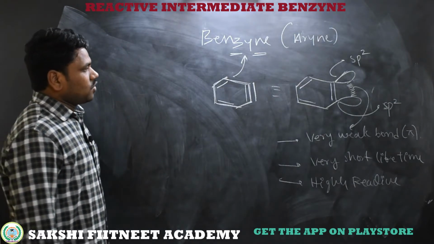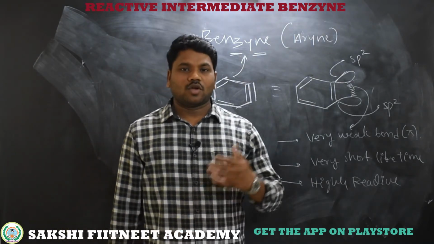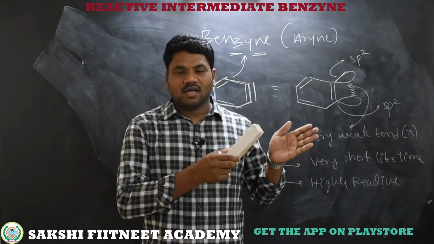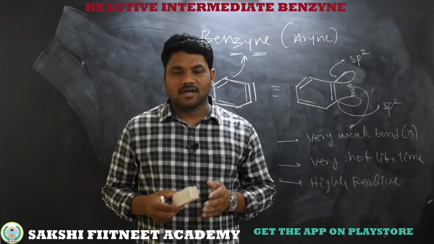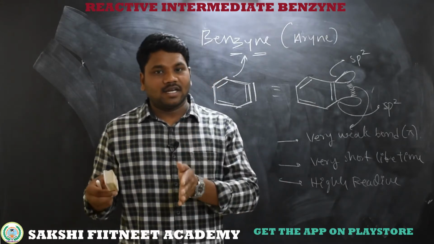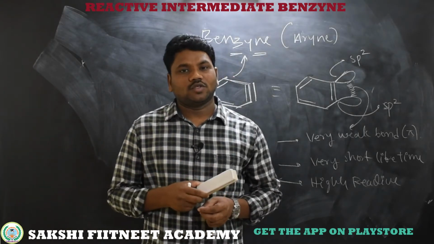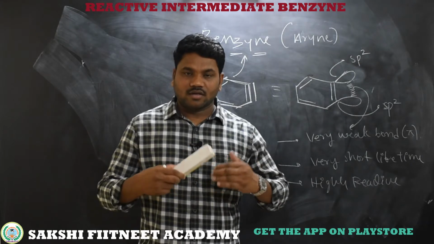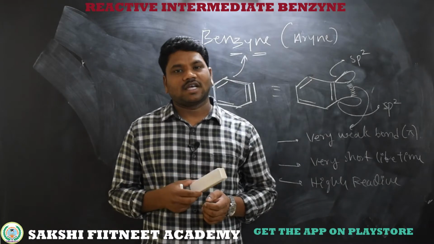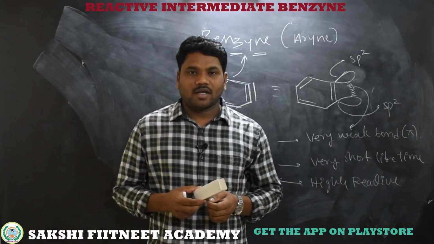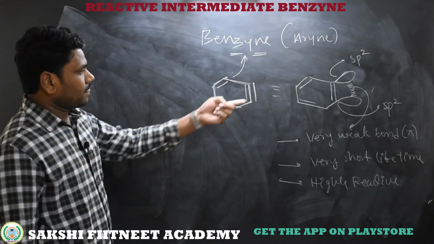We can observe this benzyne intermediate in the preparation of phenol from chlorobenzene. When we are treating chlorobenzene with a base, that is sodium hydroxide or potassium amide, we will get a benzyne intermediate, then benzyne to alcohol. This is also known as a nucleophilic substitution reaction of aryl halides, and we can observe it in bromobenzene to aniline. This is also one of the nucleophilic substitution reactions of an aromatic compound. So we will discuss one of the reactions which generate a benzyne